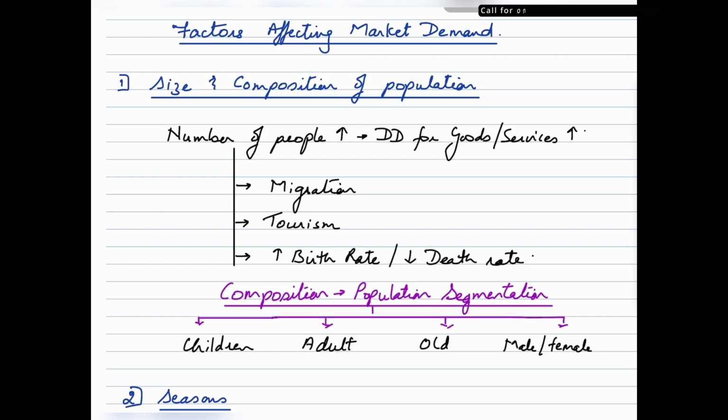So what is market demand? Market demand is basically the demand for a given commodity by all the buyers in a given market at a given price during a period of time. The first factor over here is the size and composition of population.